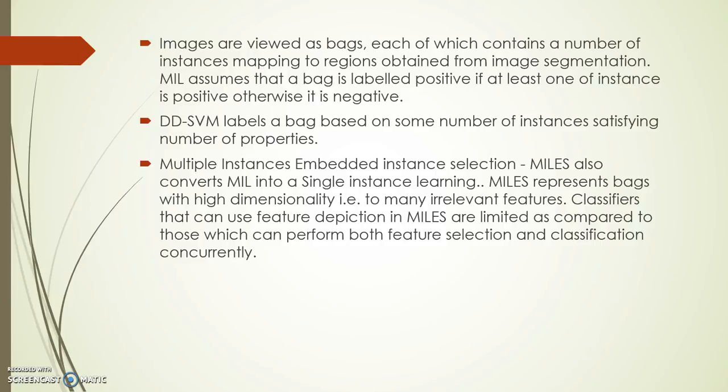MIL, that is multiple instance learning, assumes that a bag is labeled positive if at least one instance is positive, otherwise it is negative. DDSVM, that is the diverse density support vector machine, labels a bag based on some number of instances satisfying a number of properties. Multiple instance embedded instance selection, that is MILES, also converts MIL into a single instance learning.